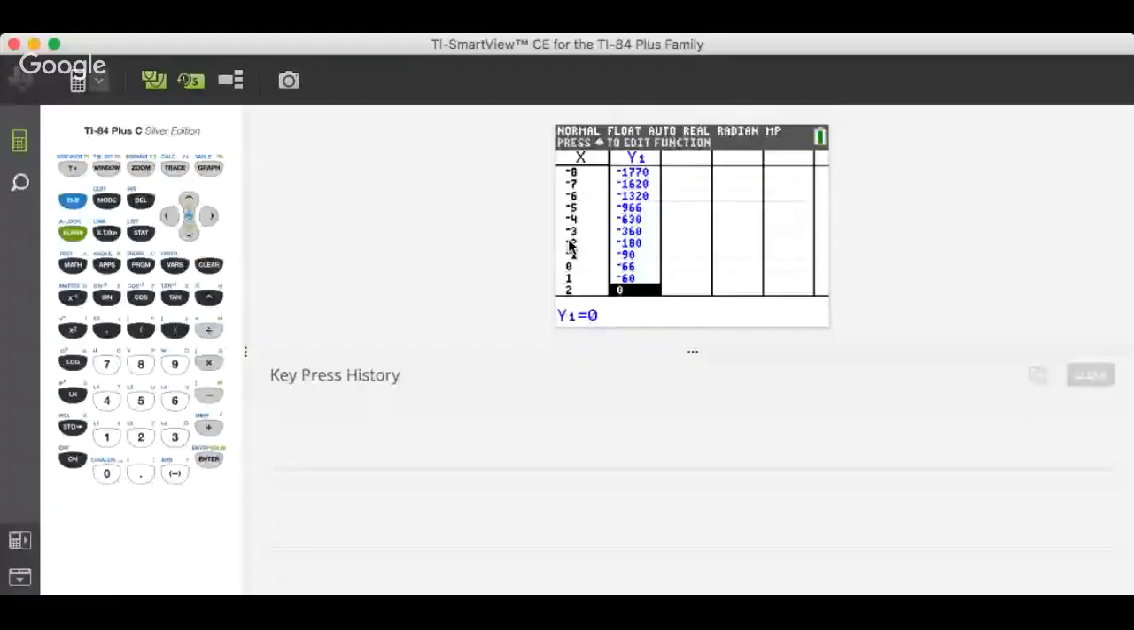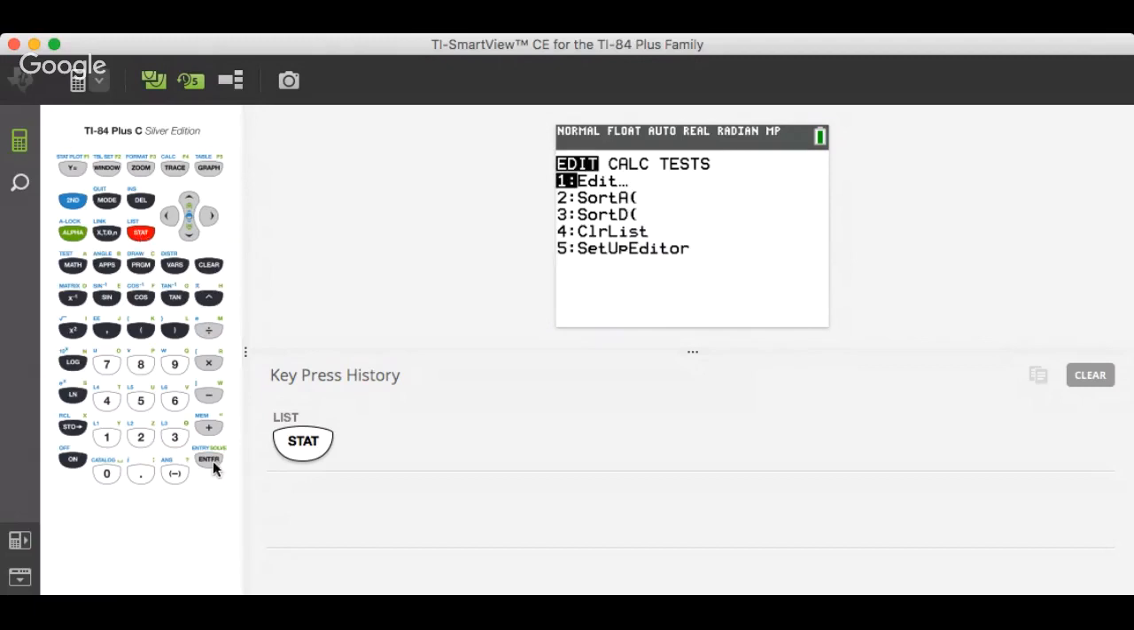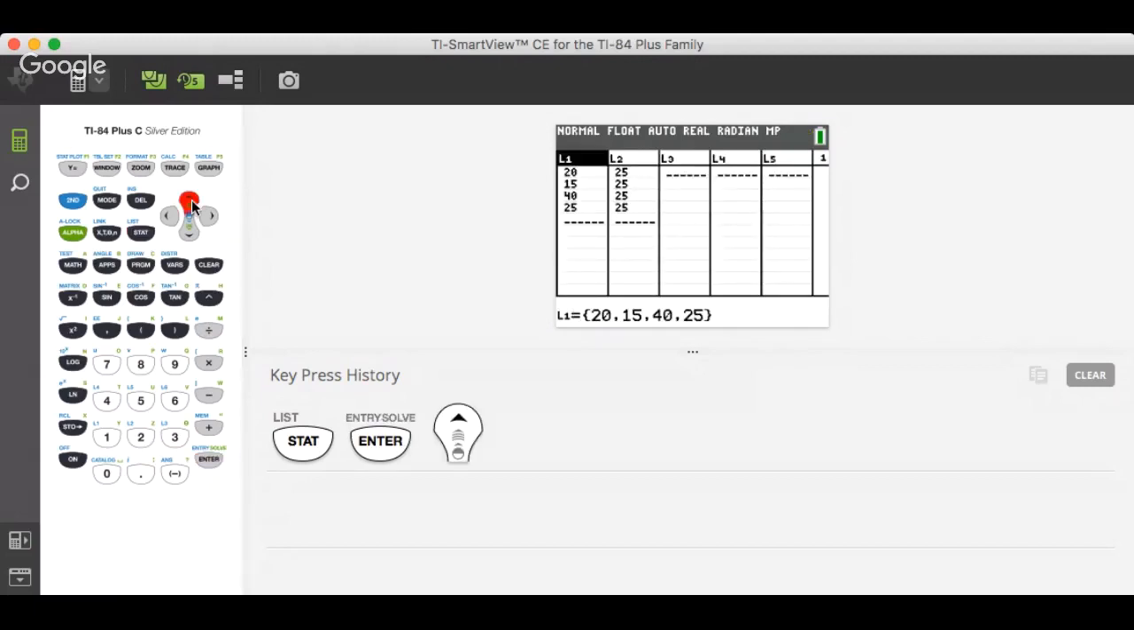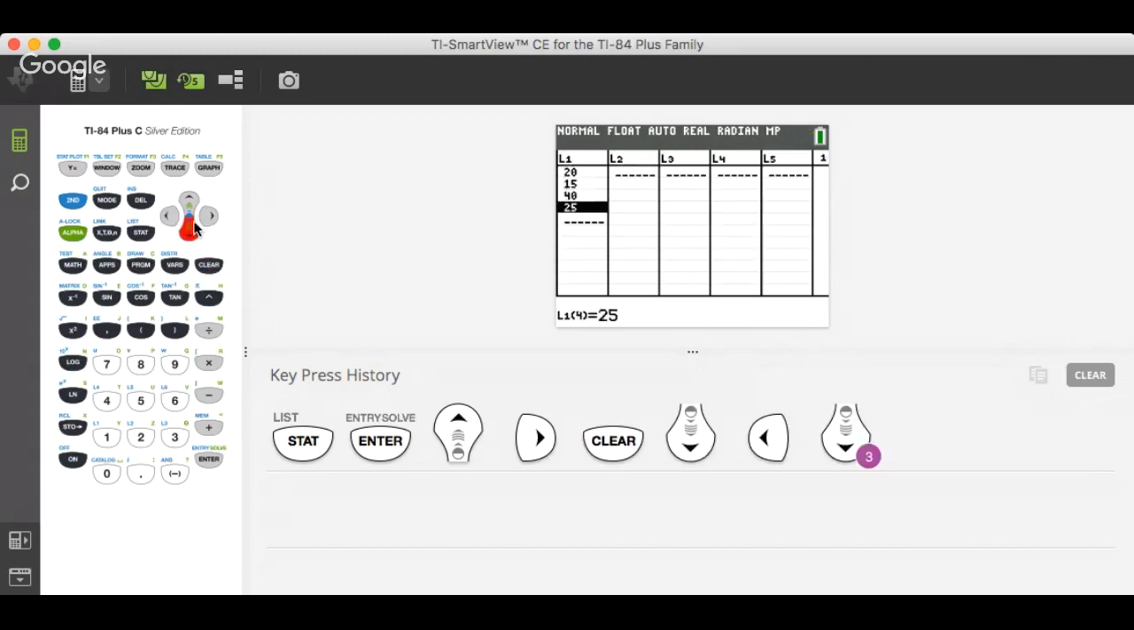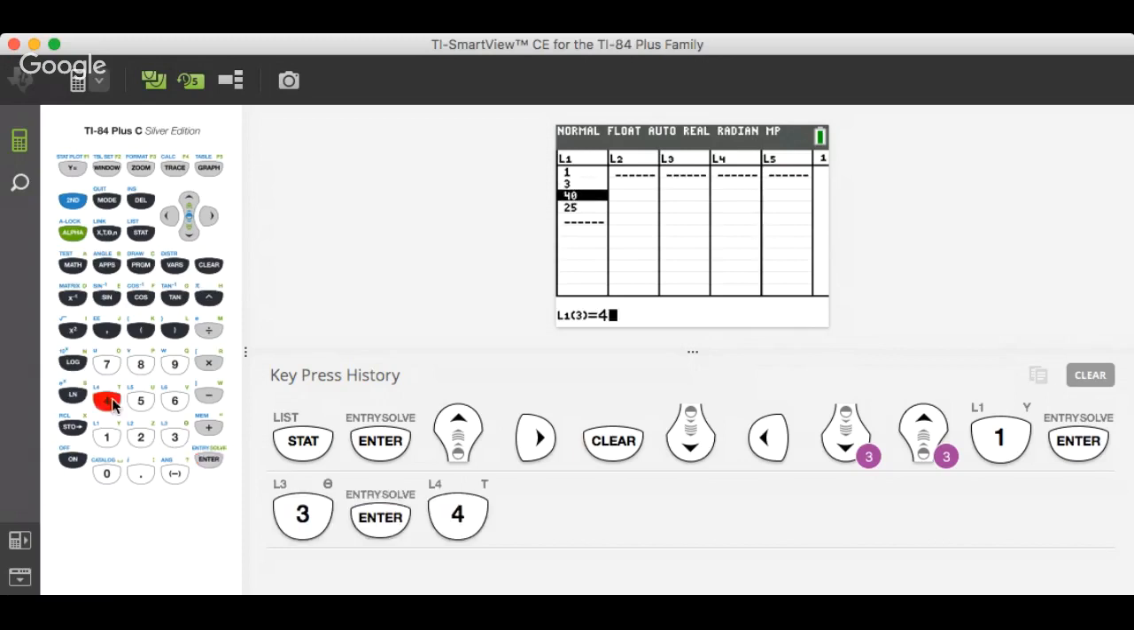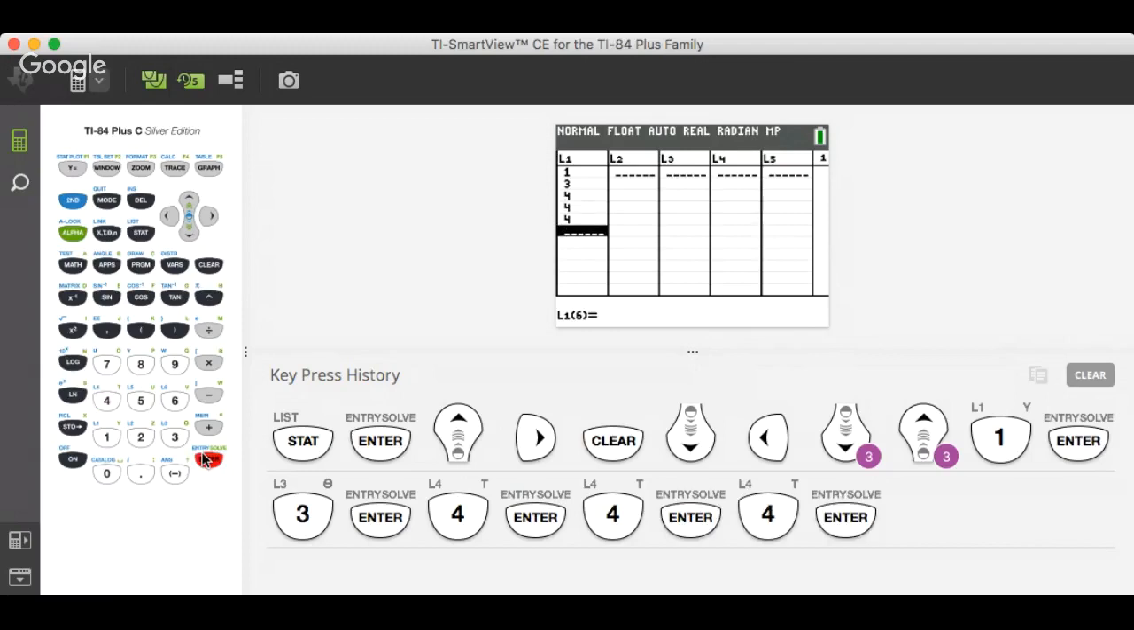Let's see here. There you are. All right, so you can go to your list by going to Stat right here, and you go to Edit, okay? And let's press Clear down. So we're just going to put in L1 what we just found. This was straight from that specific one there. So 1, 3, 4, 4, 4, 5, 7, 8, 9.